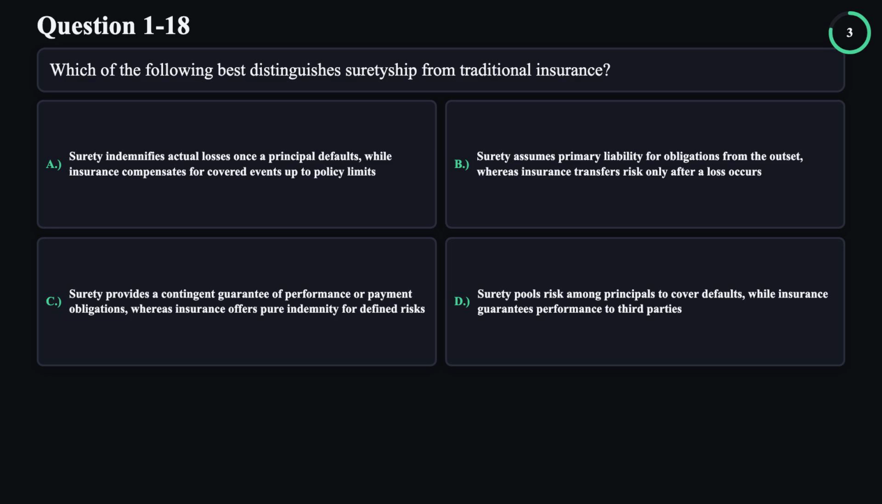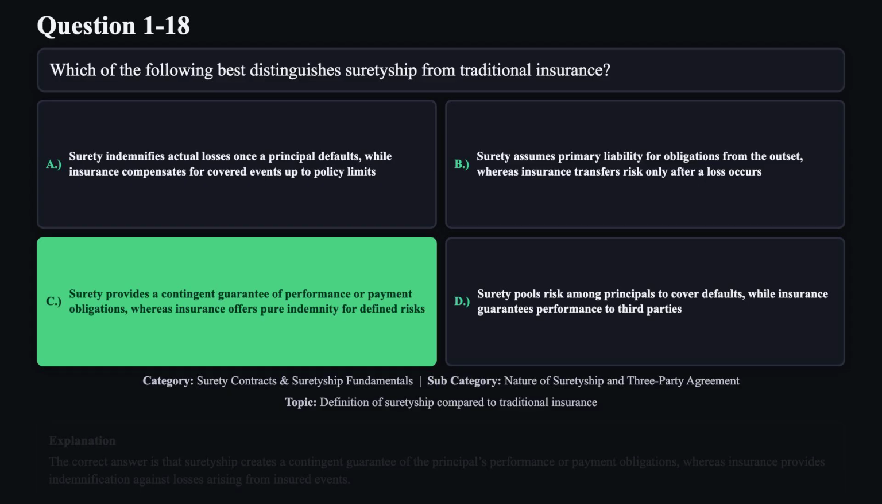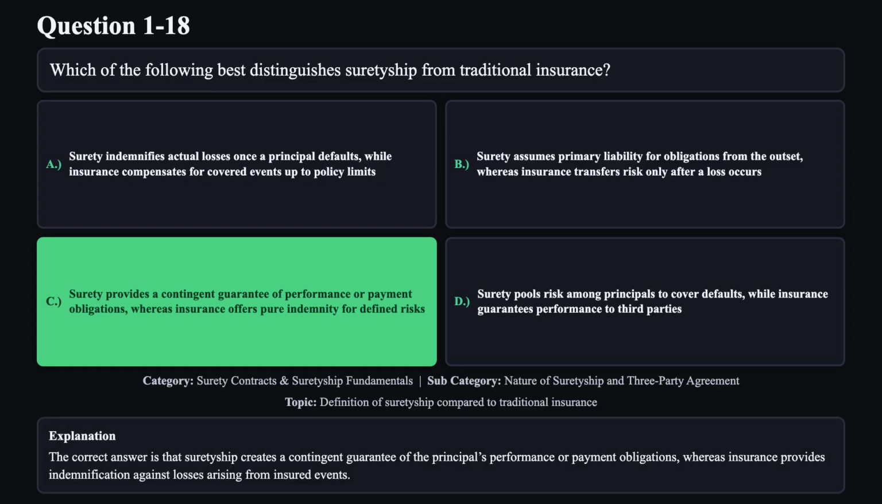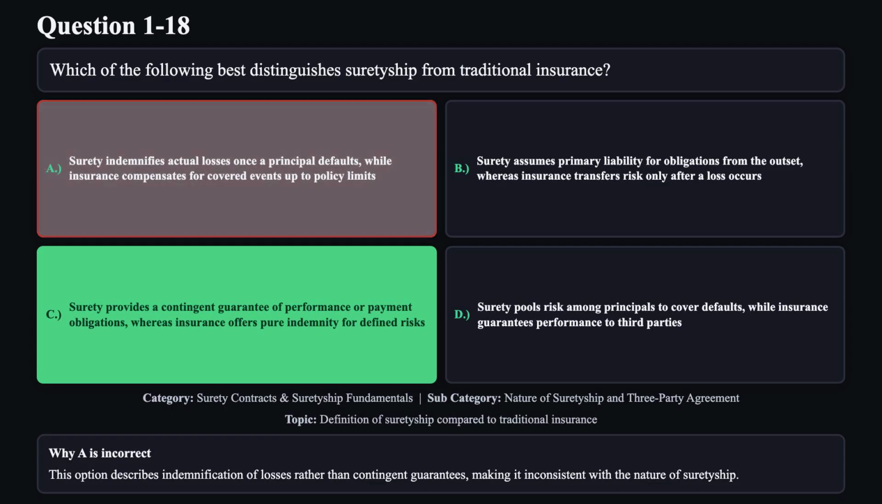The correct answer is C. The correct answer is that suretyship creates a contingent guarantee of the principal's performance or payment obligations, whereas insurance provides indemnification against losses arising from insured events. Reason A is not correct. This option describes indemnification of losses rather than contingent guarantees, making it inconsistent with the nature of suretyship.